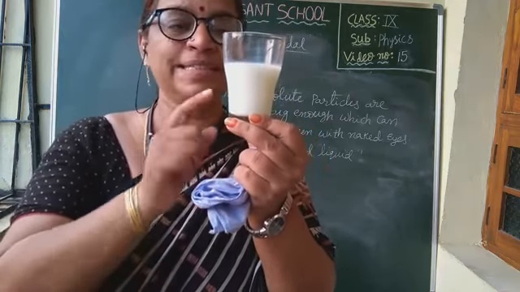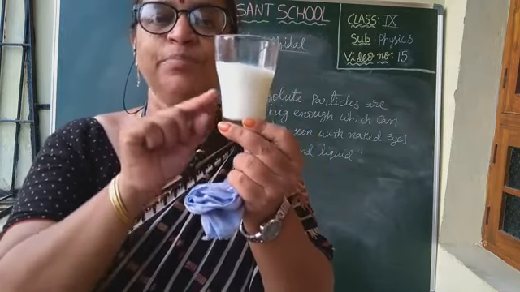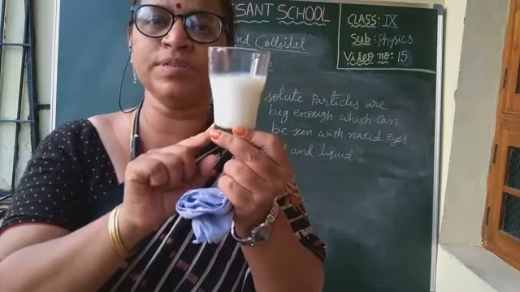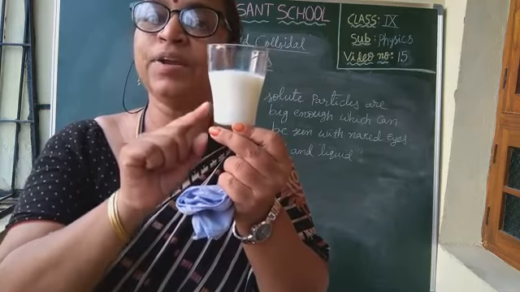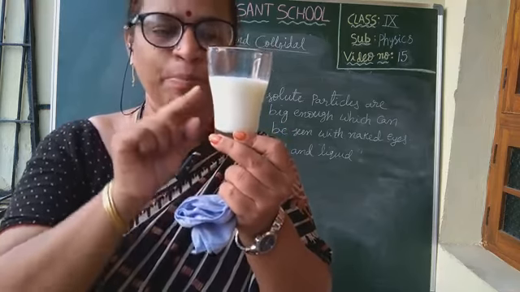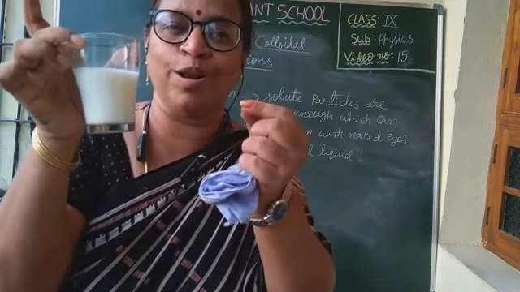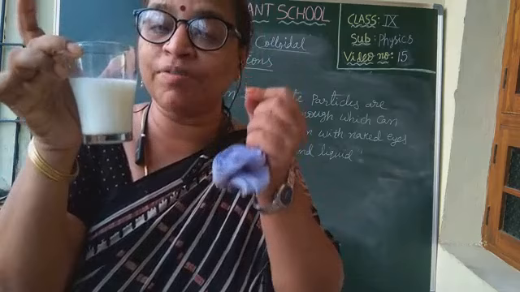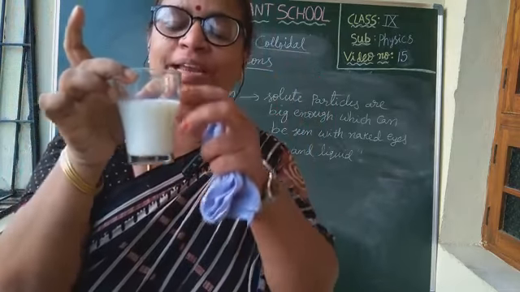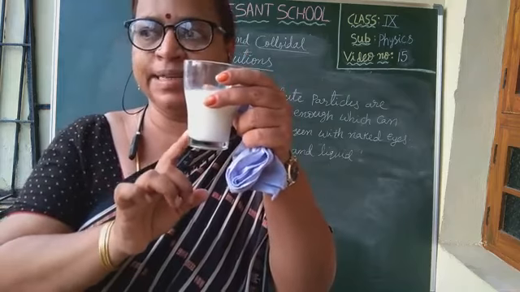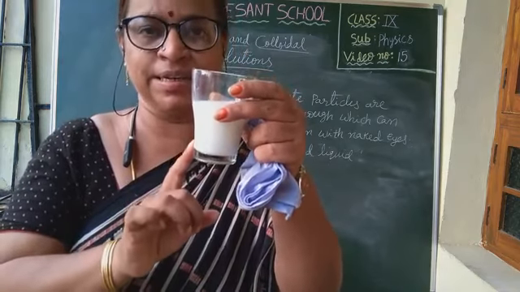But no, it only seems to be homogeneous. Milk and water seem to be homogeneous, but they are not. It is also a heterogeneous mixture, but the milk particle size is very small, which is not visible to our eyes. That's why we feel it is homogeneous, but it is a heterogeneous mixture.